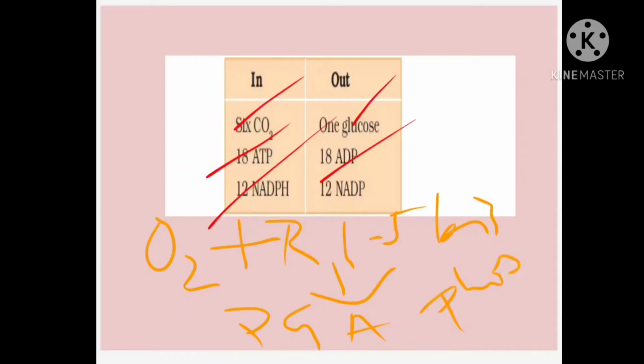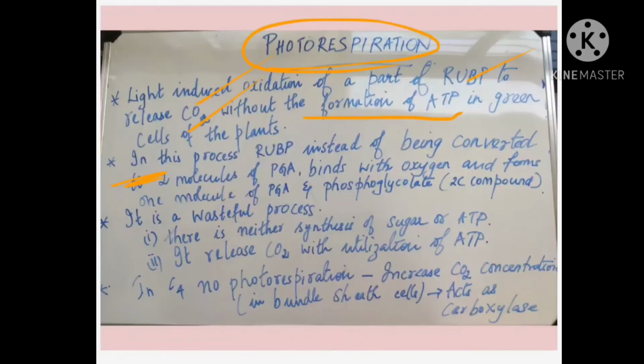Here carbon dioxide is not there. Ribulose 1,5-bisphosphate, a 5-carbon compound, reacts and forms a 3-carbon compound called PGA and a 2-carbon compound called phosphoglycolate. That is what takes place in photorespiration.